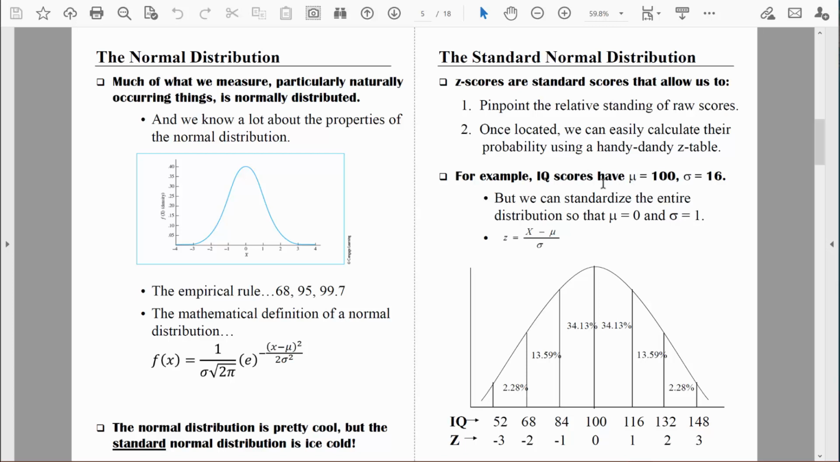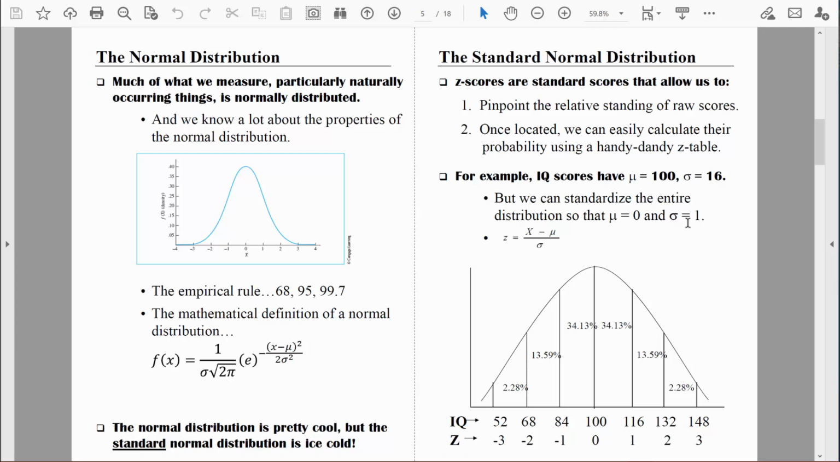Let's continue to use IQ scores as our example, because most people are familiar with them. IQ scores form a normal distribution with a population mean of 100 and a standard deviation of 16. But as I mentioned, we can standardize the entire distribution. And when we do that, when we convert that entire distribution to a z-distribution, a distribution of z-scores, standard scores, the new mean of that distribution will be 0, and the new standard deviation will be 1. That's what happens when we standardize any distribution of raw scores. We're just using IQ scores in this example.